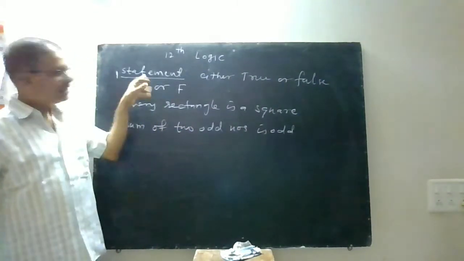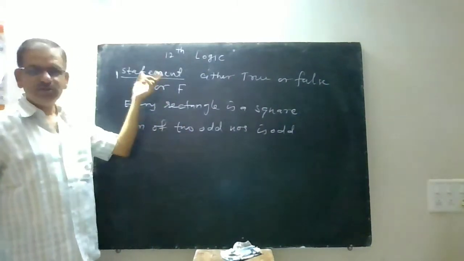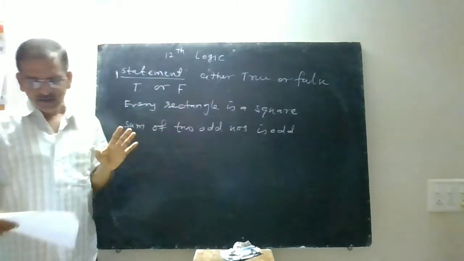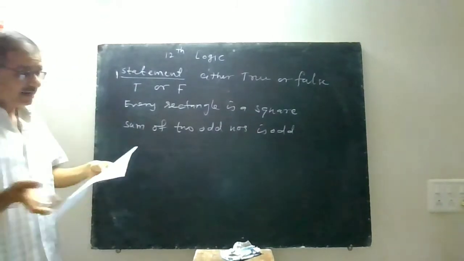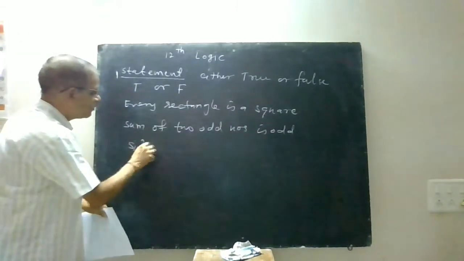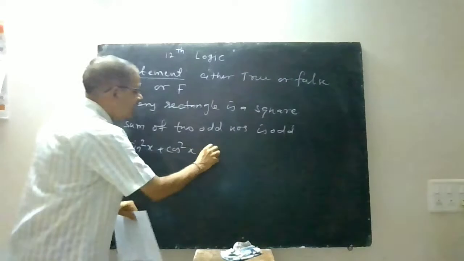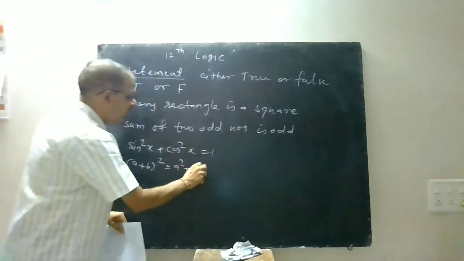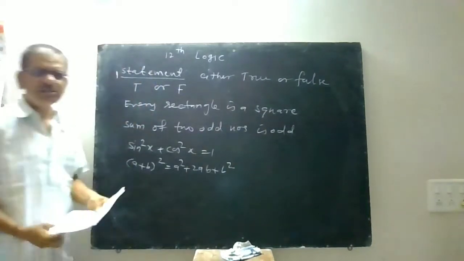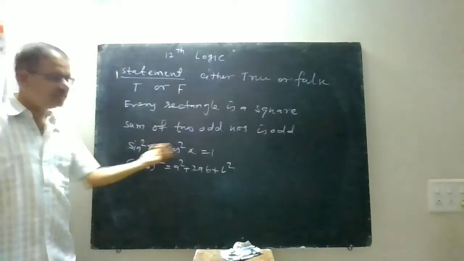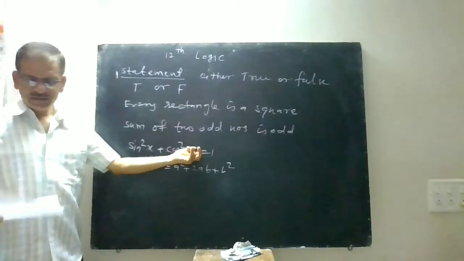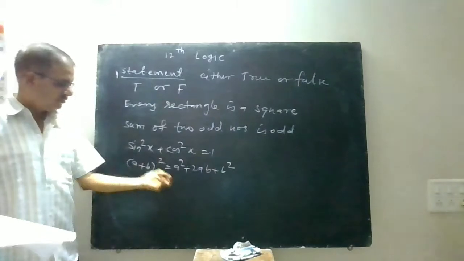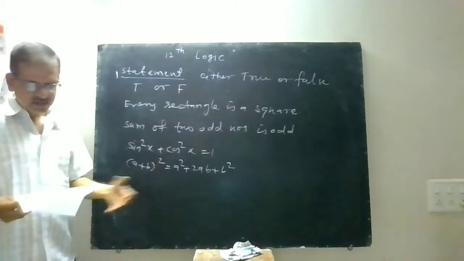Now I think you understand what you mean by statement. तुम्हाला स्टेटमेंट म्हणजे नक्की काय ते कळलं असेल, ज्याच्याबद्दल आपण होय किंवा नाही सांगू शकतो ते स्टेटमेंट आहे. मग आता आपल्याला म्हणाला की मॅथमॅटिकली आपल्याला काही गोष्टी प्रूव्ह होऊ शकतात. Sin square x plus cos square x is equal to 1 and (a plus b) whole square is equal to a square plus 2ab plus b square. These are universal truth. They are true. So this is a statement, and the value of this statement is true, always true, for any value of x, for any values of a and b.